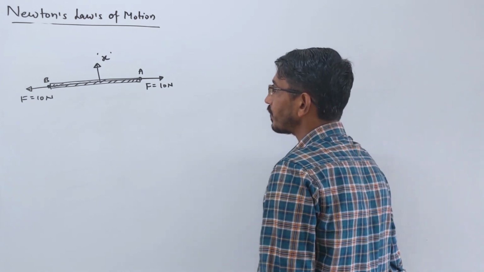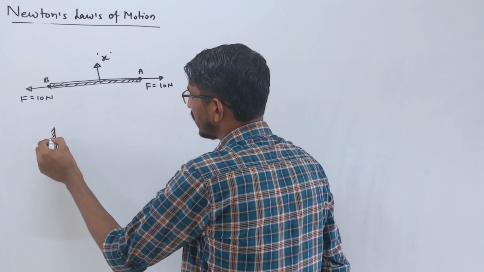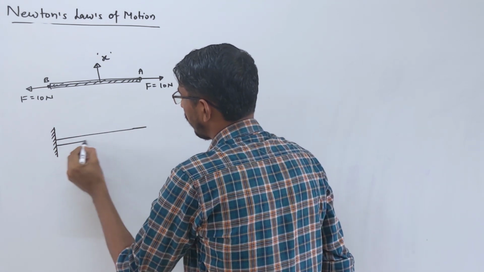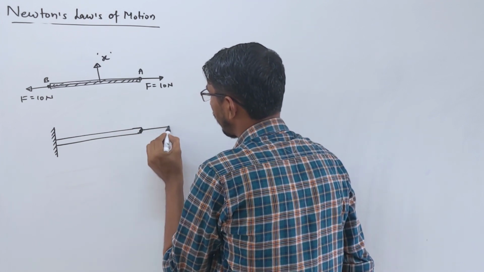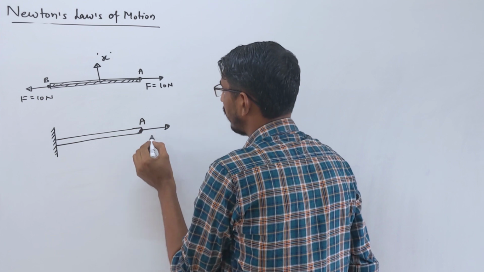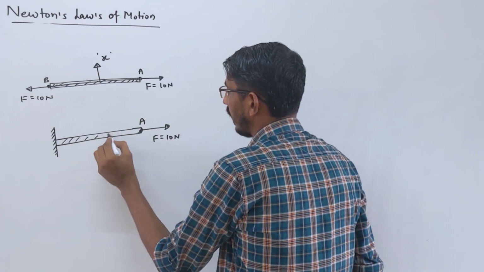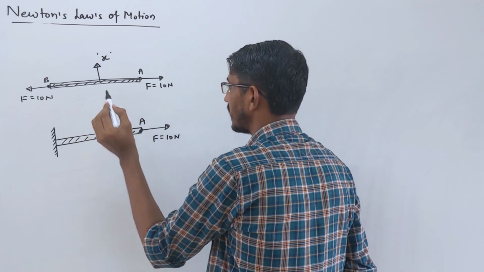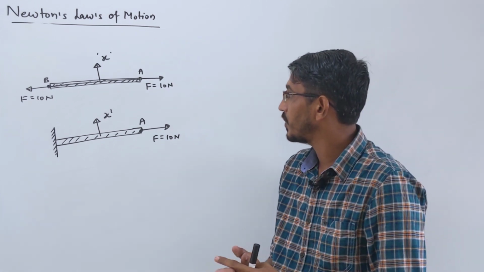Now the same rope is fixed to a wall like this, and here we apply a force by person A alone, 10 Newton. Then I am saying the extension in this rope is, let's say, X1. Once more, let me clear this question.